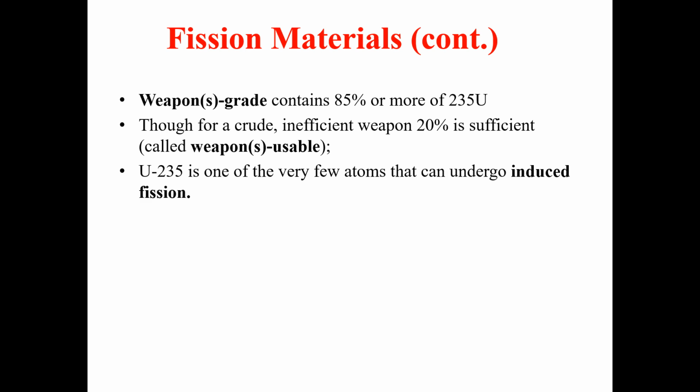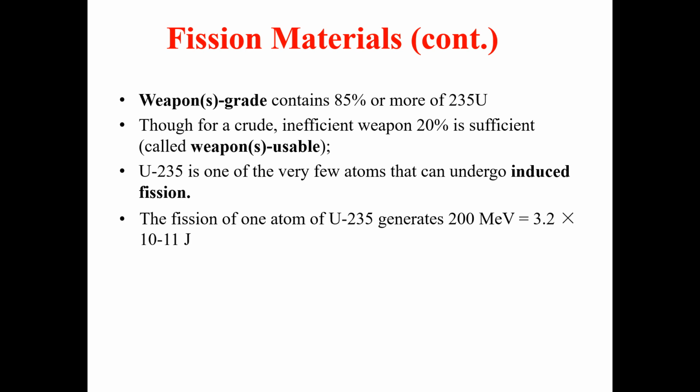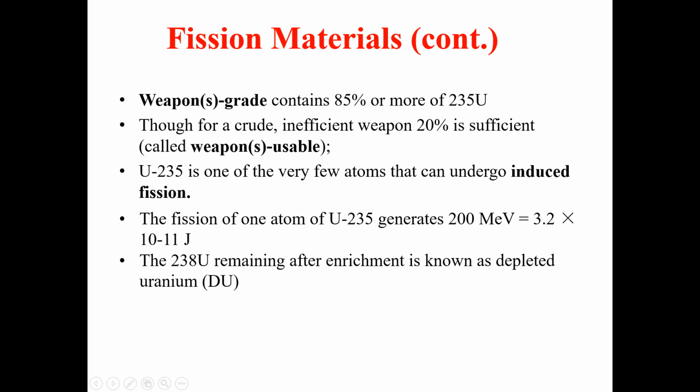Uranium-235 is one of the very few atoms that can undergo induced fission. You already know this fact, and we already did calculations of energy from nuclear fission. The fission of one atom of uranium-235 generates 200 mega electron volt of energy, which is equal to 3.2 times 10 raised to power minus 11 joule.